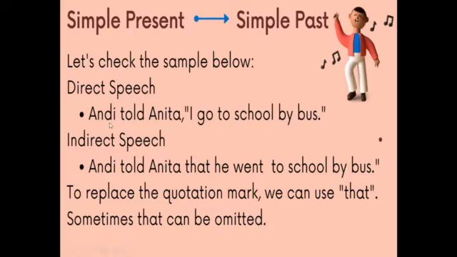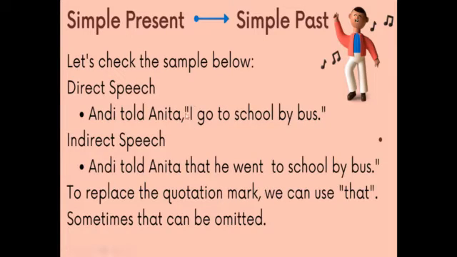For the direct speech, we can say, Andy told Anita, I go to school by bus. Here we use the first form of the verb, so it is present simple. If we want to change it into indirect speech, we need to add that to replace the quotation mark, and then we should change the tense into the past form or the second form of the verb.